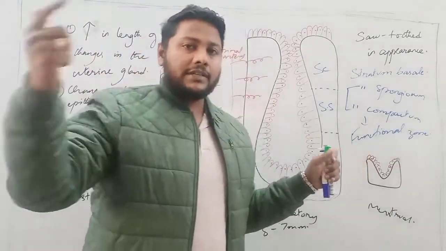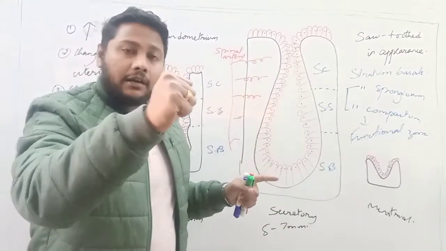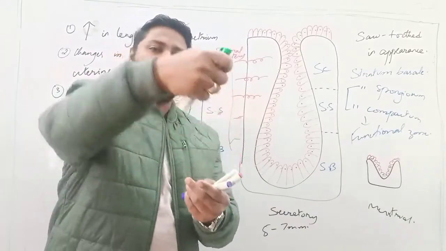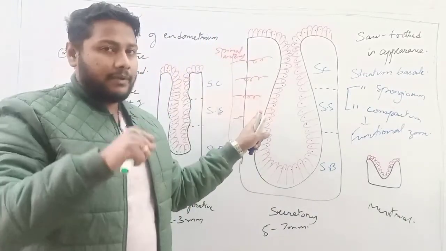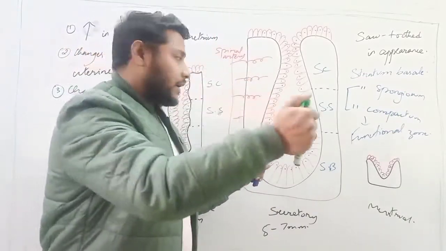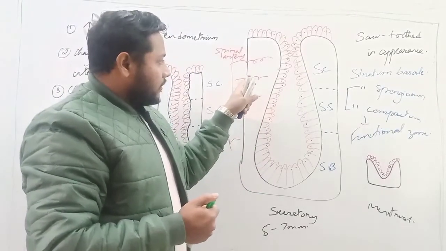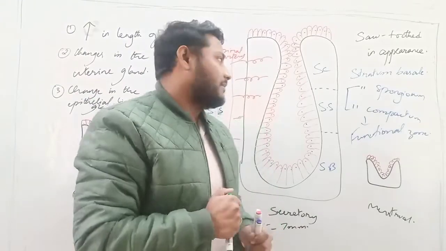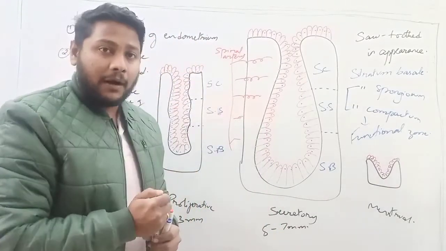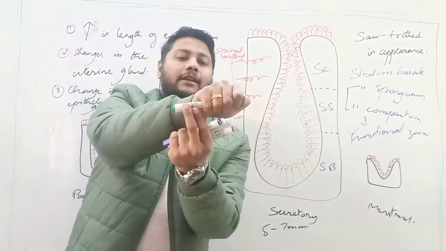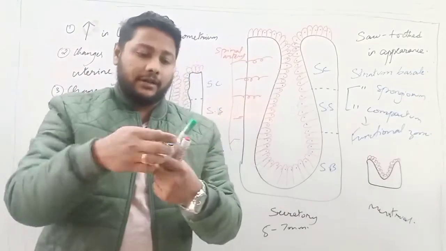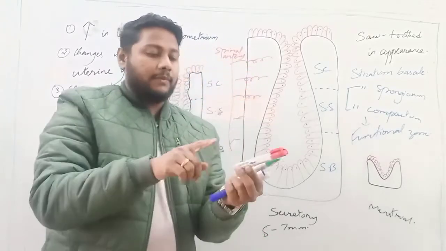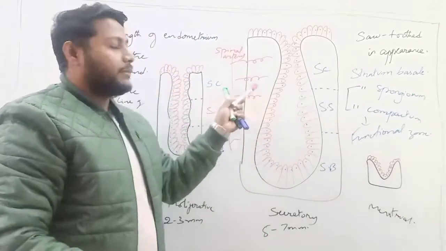So in the first part, the spiral artery gets constricted and this results in the degeneration of the endometrium, along with which the walls of the spiral artery blood vessels are also damaged. In the second part, when the spiral artery relaxes, blood starts flowing to the endometrium again.